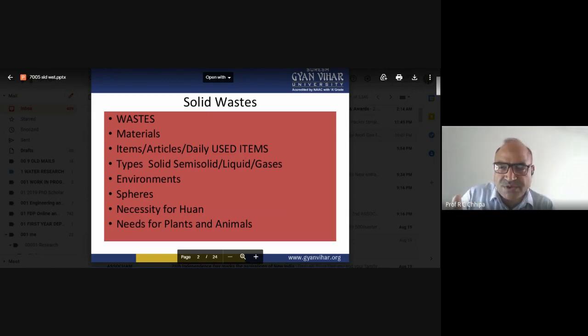Because the material itself is dumped, and that is how dumping happens. So we can say different aspects are related, and different sources affect our life.